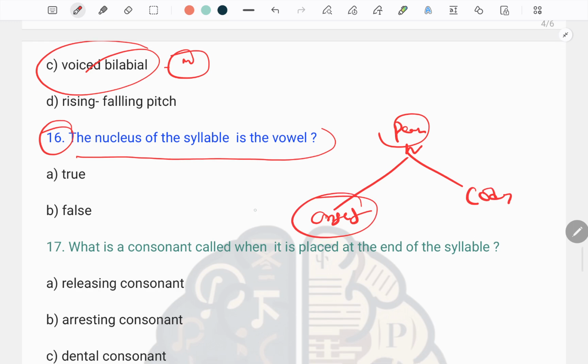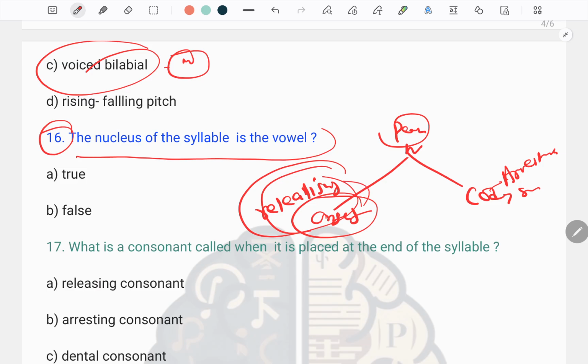Onset is also known to be the releasing consonant, and this is known to be the releasing syllable and arresting syllable. Releasing, because here further on we have the vowels, we have the consonants, but after the coda we don't have any vowels or consonants. So the nucleus of the syllable is the vowel. This is the true answer.